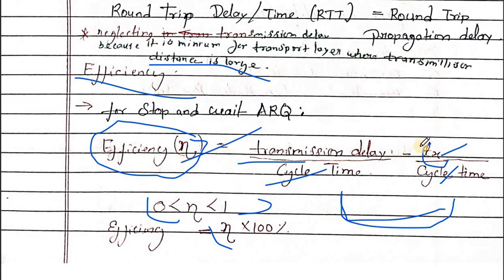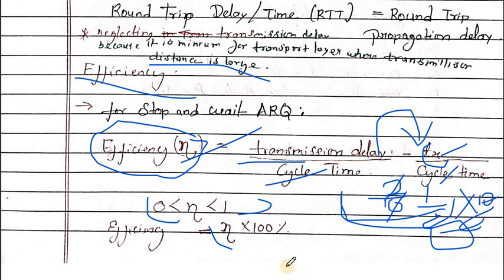Let's take an example: if the round trip time is 10 seconds and the transmitter takes 2 seconds to put the packets into the channel, its efficiency is 1/5, which means 20%.